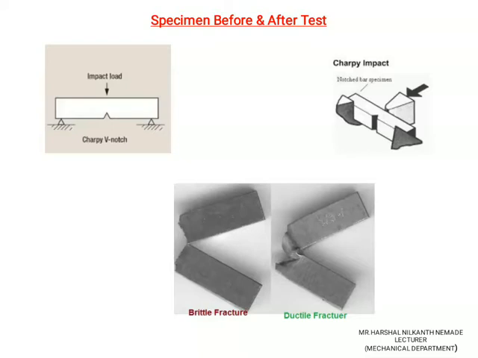You may see the specimen before and after the test. Before, it is straight, and after the test it breaks. Brittle material breaks into two pieces, but in ductile material it breaks a little and does not break completely. There is some strength remaining in a ductile fracture.